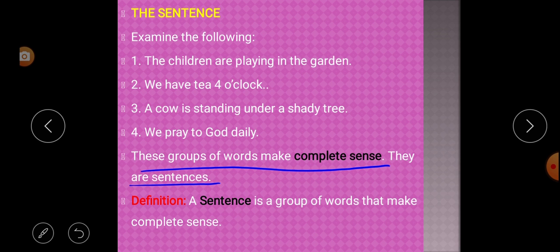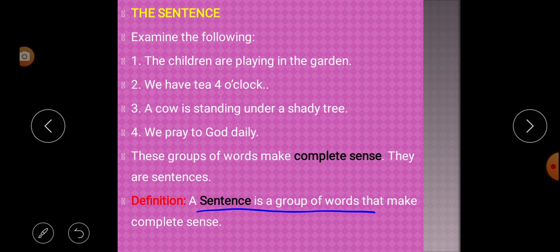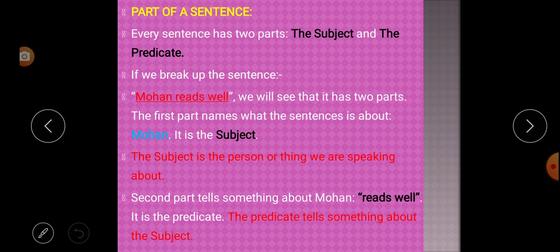They are sentences. So what is the definition then? A sentence is a group of words that make complete sense. What is a sentence? It is a group of words that make complete sense. What are the parts of a sentence then?